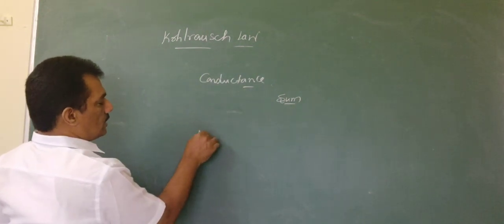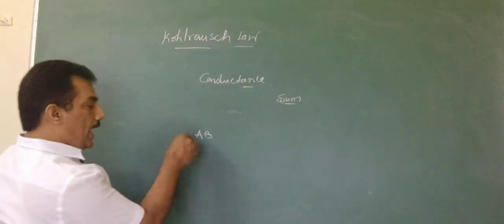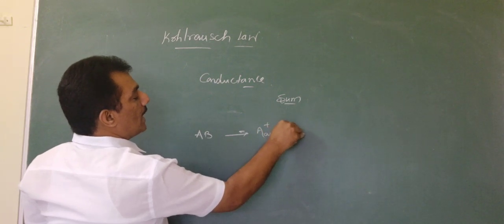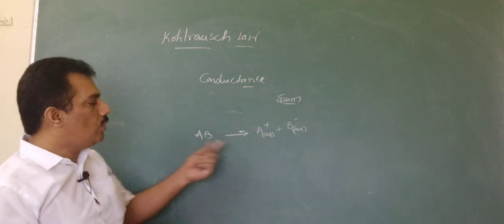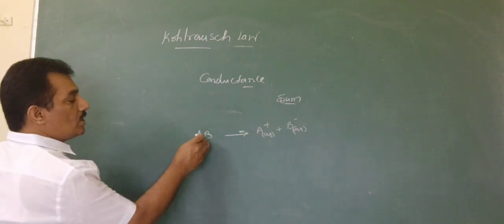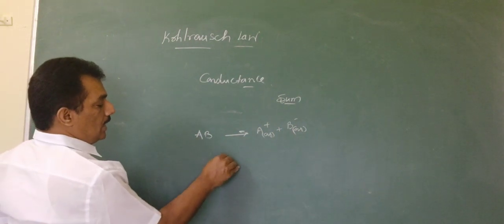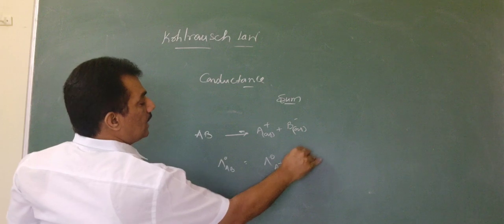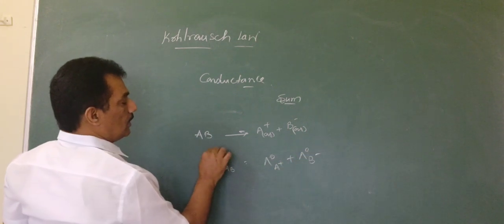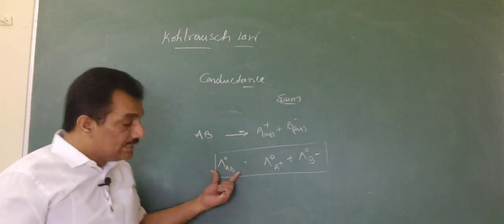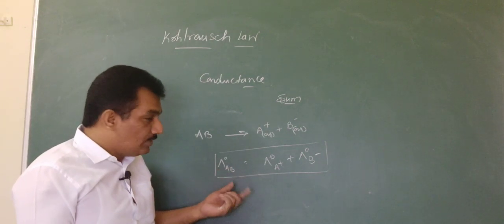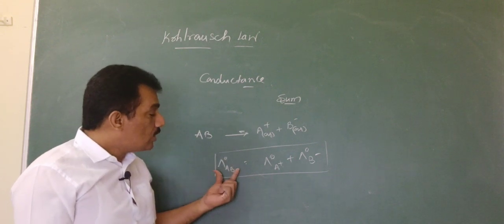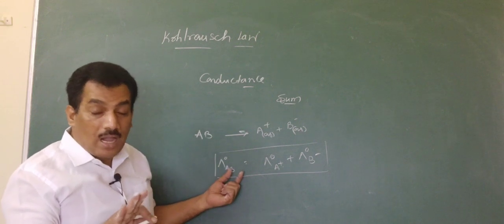Let me give this. AB is the electrolyte we are considering. In this AB, the ions present are A plus and B minus. These are the two ions. Now if we would like to measure the conductance of this AB, that is lambda naught AB, then it is nothing but lambda naught A plus plus lambda naught B minus. Now if you observe, this is the conductance, whether it is molar conductance or equivalent conductance or ionic conductance. For an electrolyte we never find ionic conductance.